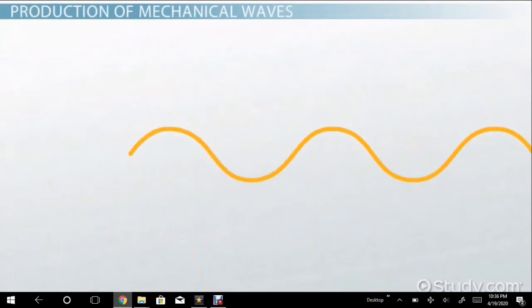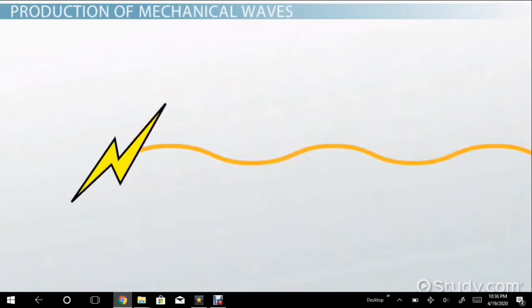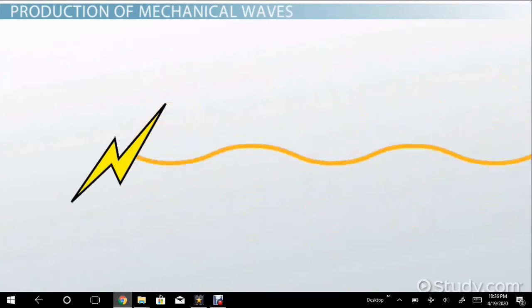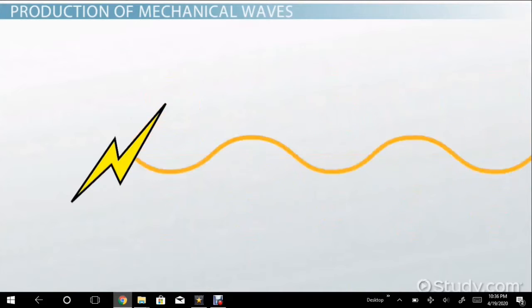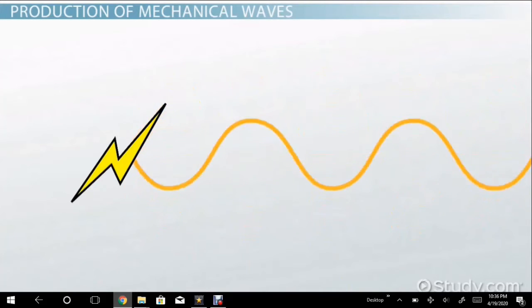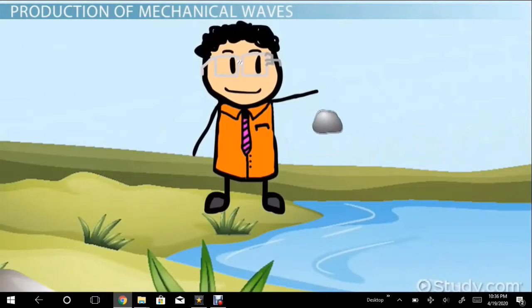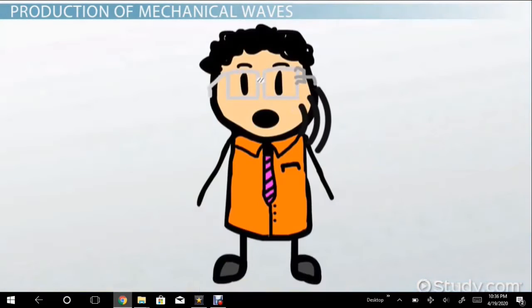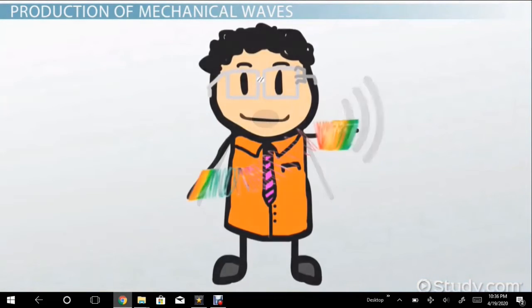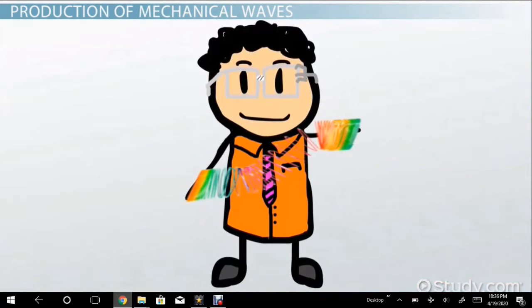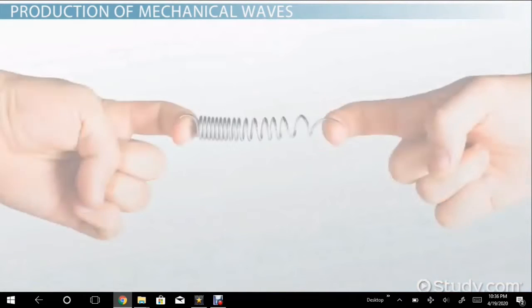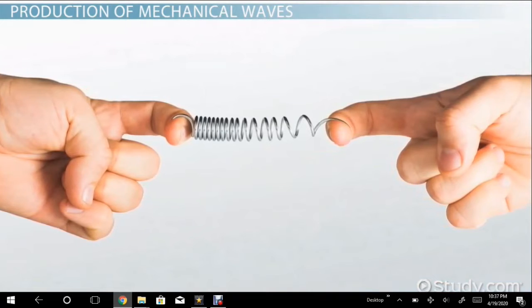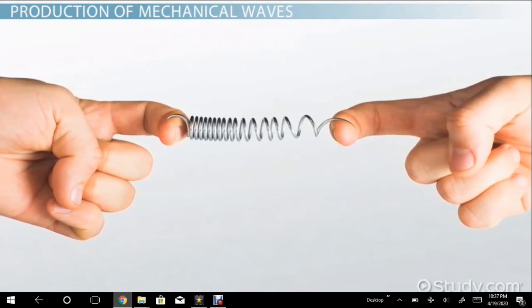To create a mechanical wave, some initial energy has to be put into it. This is the energy that will then be transferred by the wave. How you provide this energy depends on the medium and type of wave. For example, you could drop a stone in some water and create a water wave. You could also speak loudly to create a sound wave, or you might shake a slinky up and down to create a wave in the slinky. But either way, the energy you expend to do the action is what creates the wave and gives it the energy to transfer.